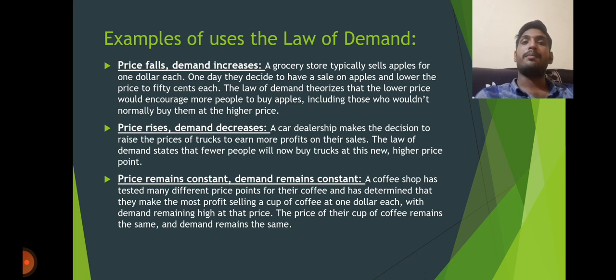The third example is price remains constant and demand remains constant. The example is a coffee shop. A coffee shop has tested many different price points for their coffees, and has determined that they make the most profit selling a cup of coffee at $1 each, with demand remaining high at that price. The price of their cup of coffee remains the same and the demand remains the same. These are examples of the law of demand.